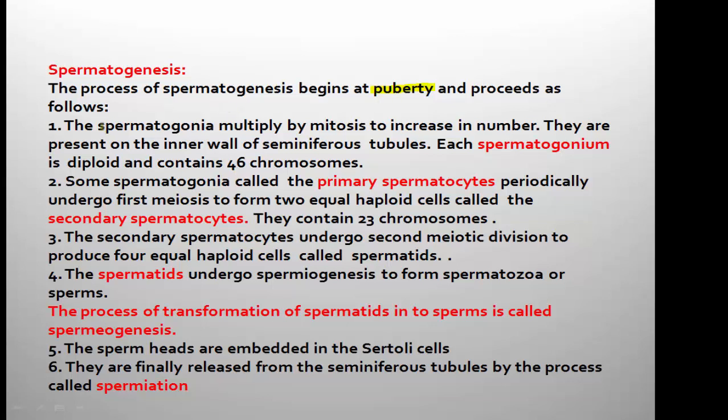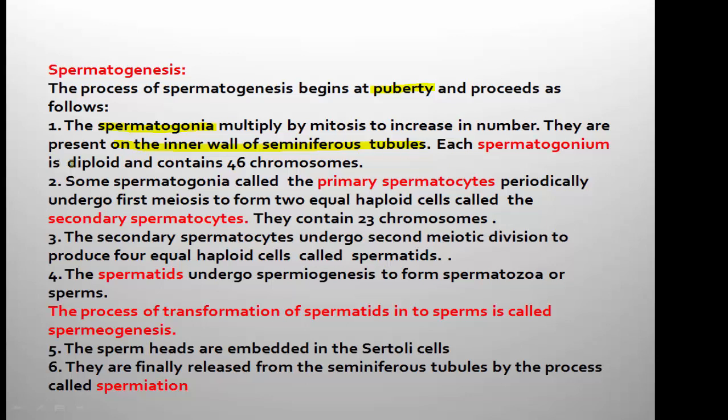The spermatogonia. What are the spermatogonia? These are immature cells, immature male germ cells. Very specific term, immature male germ cells. Where are they present? They are present on the inner wall of the seminiferous tubules. After this slide, I will show the image, and there you will get a clear idea. The inner wall of the seminiferous tubule contains spermatogonia.